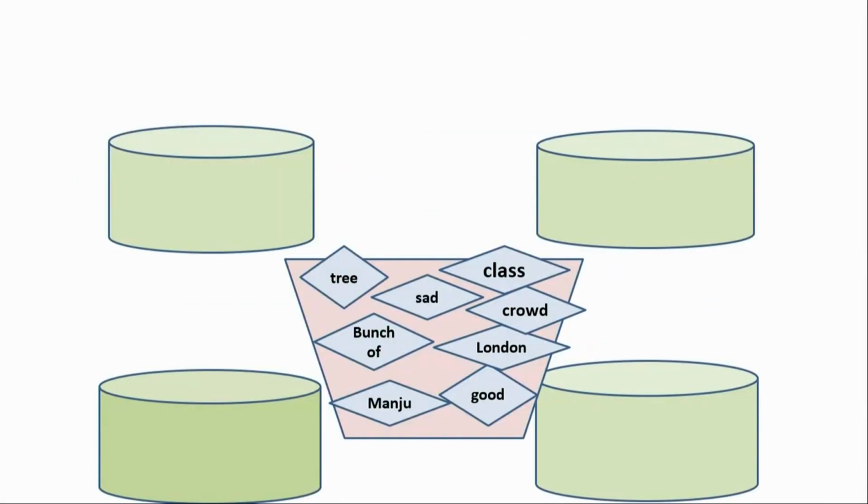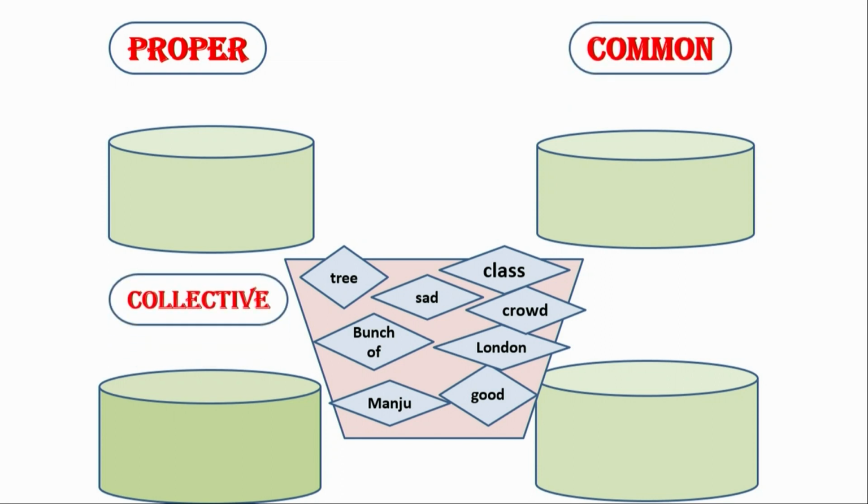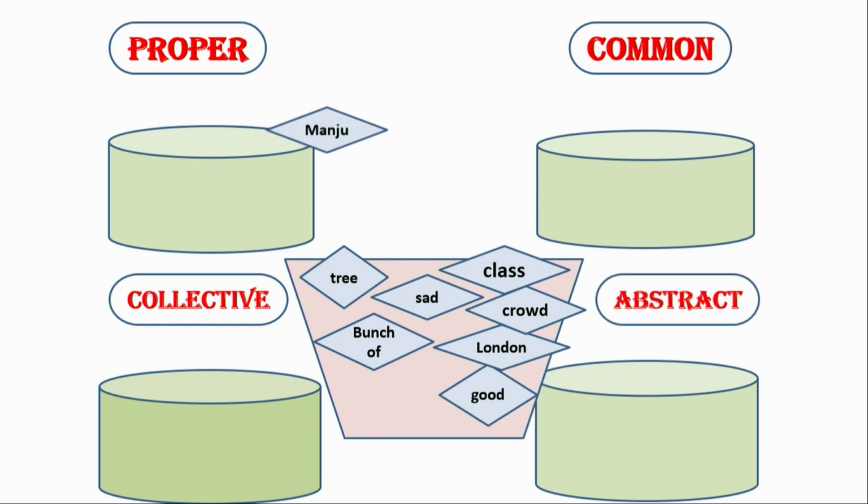Children, now we will see how you understood the types of nouns by choosing the right boxes. Okay. First is proper noun, and the second one is common noun, and the third one is collective noun, and the fourth one is abstract noun. Now, you see the words which I have selected. What is that word? Manju.